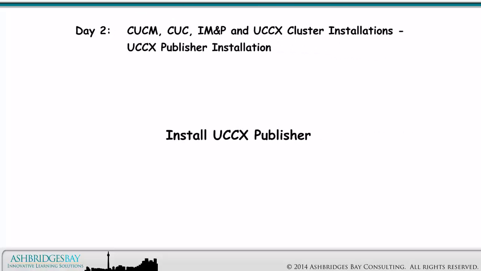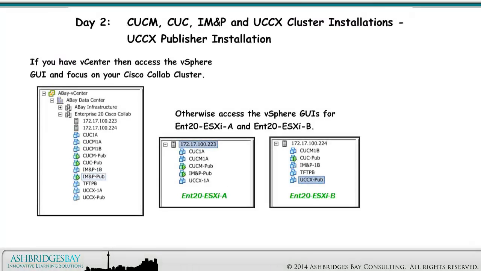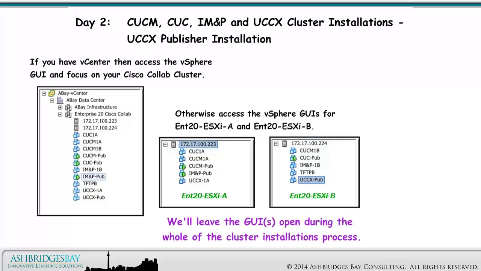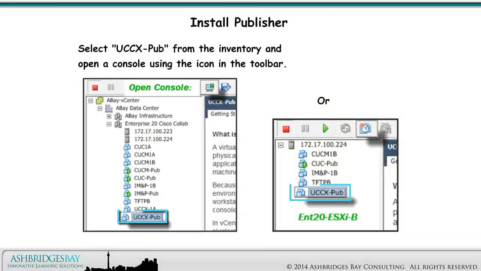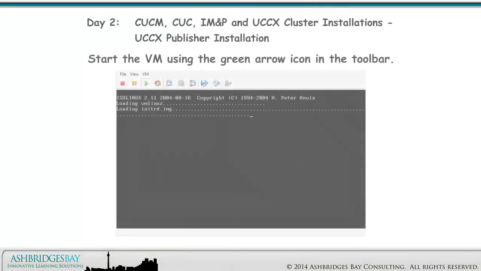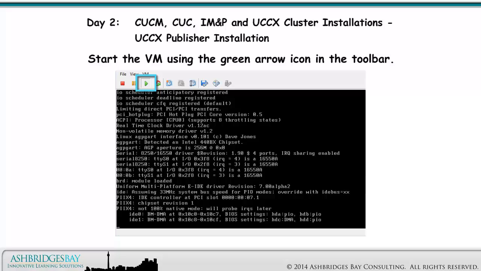The publisher must be installed first. If you have vCenter, then access the vSphere GUI and focus on your Cisco Collab cluster. Otherwise, access the vSphere GUIs for Enterprise 20 ESXi-A and Enterprise 20 ESXi-B. We'll leave the GUIs open during the whole of the cluster installations process. Select UCCX Pub from the inventory and open a console using the icon in the toolbar. Start the VM using the green arrow icon in the toolbar.